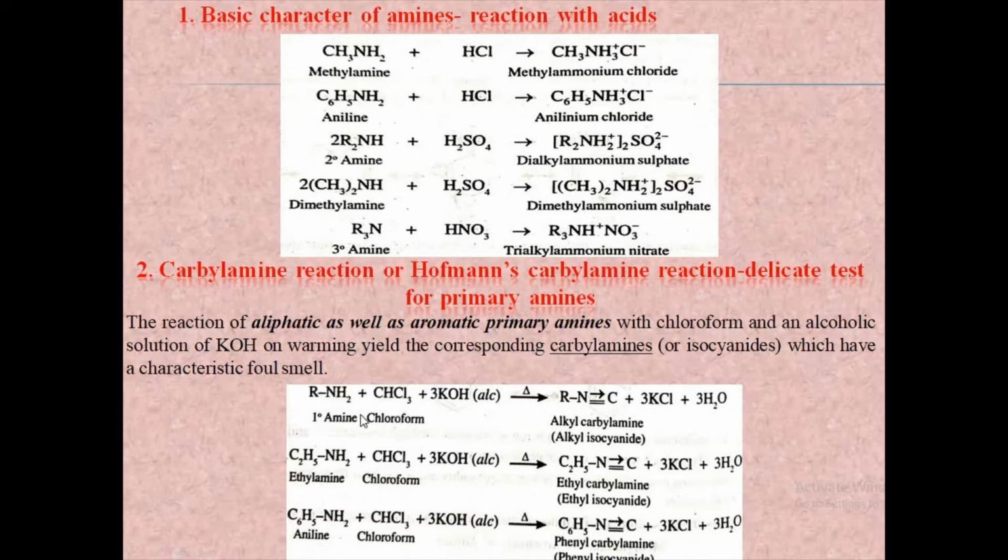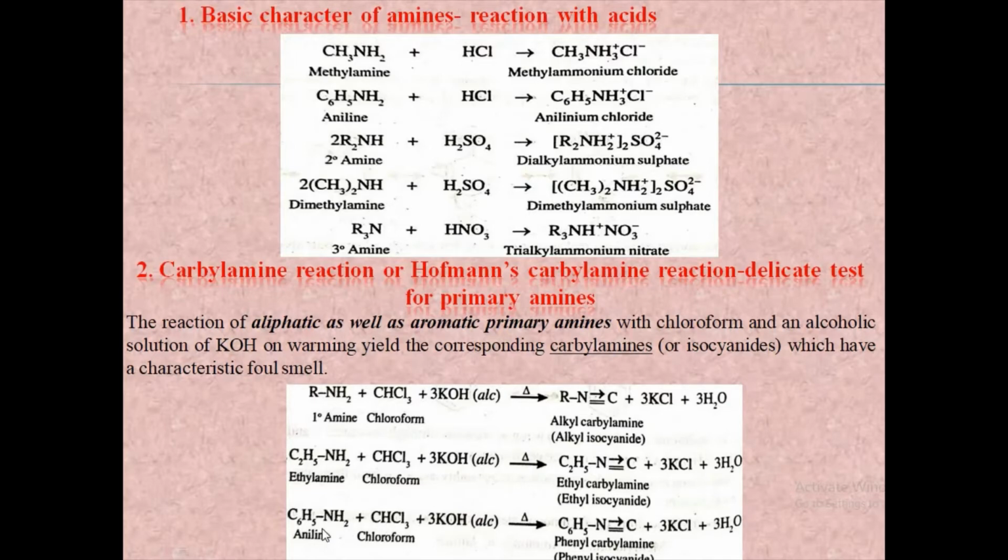RNH2, that is a primary amine, reacts with chloroform and an alcoholic solution of KOH. This, upon warming, yields the corresponding alkyl carbylamine or alkyl isocyanide, RNC. Ethylamine, thus, upon warming with chloroform and an alcoholic solution of KOH, gives ethyl carbylamine or ethyl isocyanide, which has a characteristic foul smell, C2H5N triple bond C.